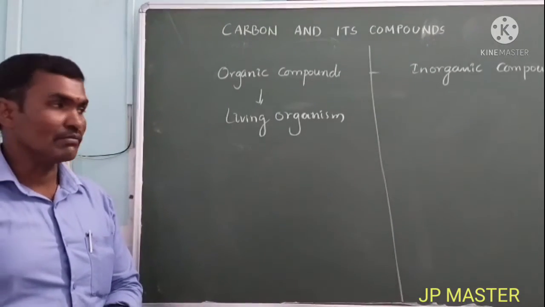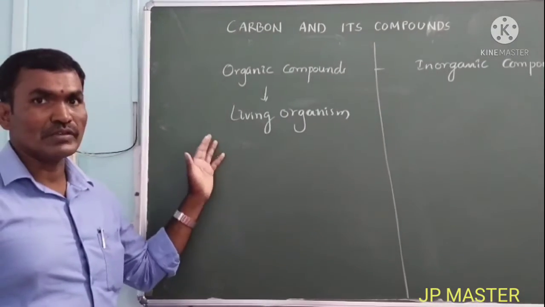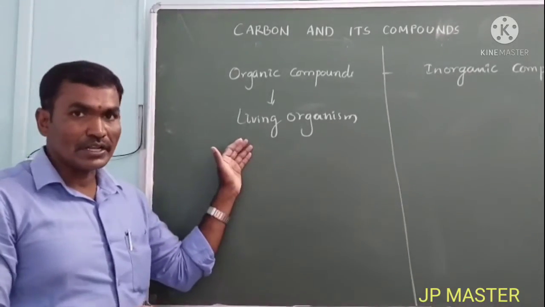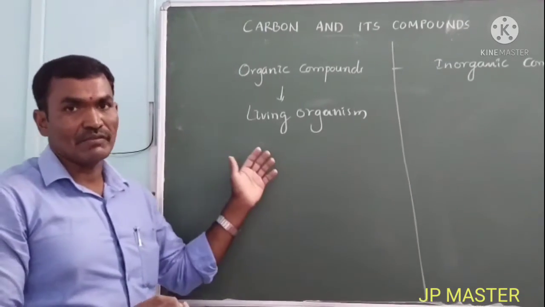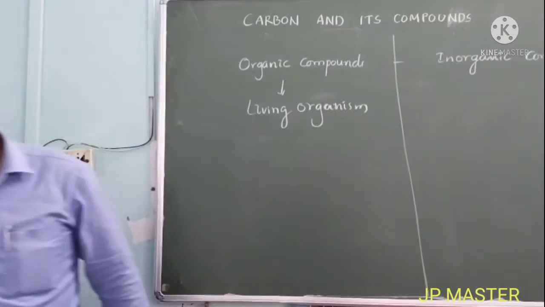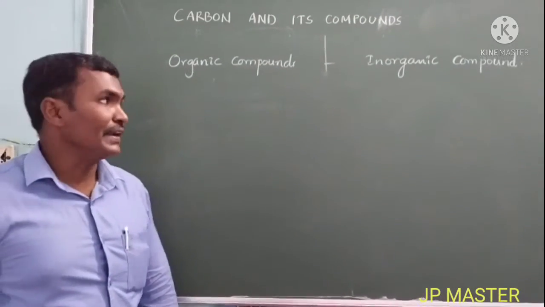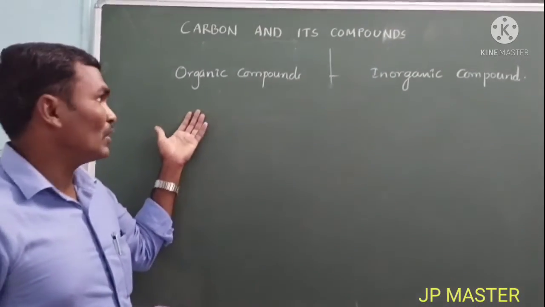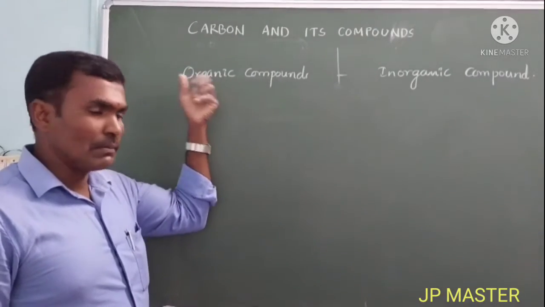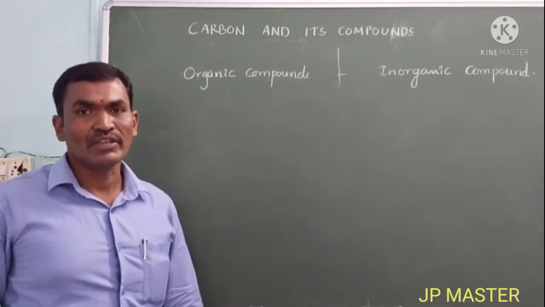So all the carbon compounds, we said, are organic compounds obtained from living organisms. Before 1880, the organic compounds were thought to be made completely by living organisms.